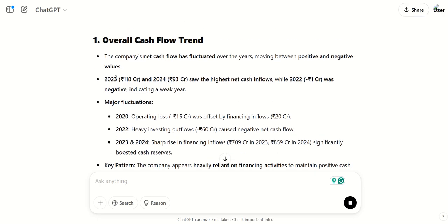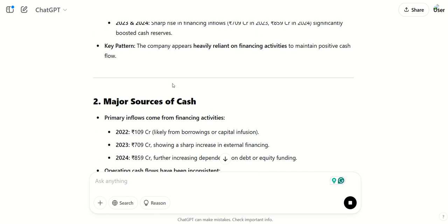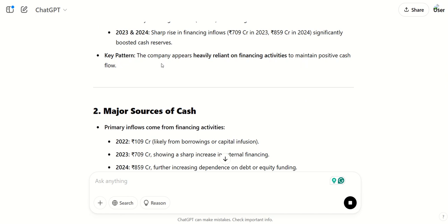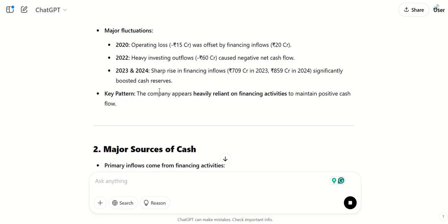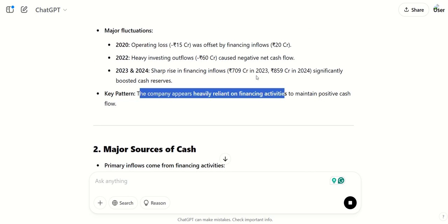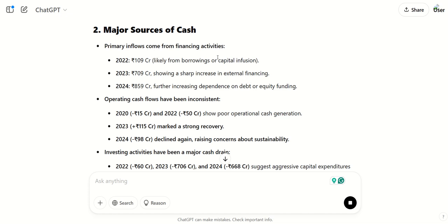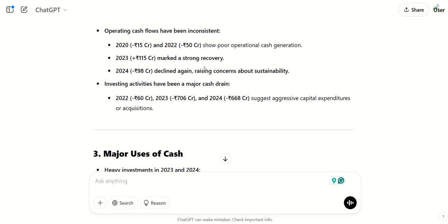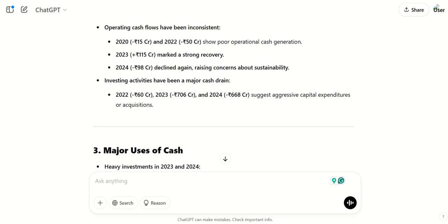A sort of year-wise dissection. It is giving a year-wise dissection. Key pattern, overall cash flow trend: it says it is heavily reliant on financing activities. Major sources of cash, primary inflows were from financing activities. Operating cash flow is inconsistent. This was not the kind of output we got in our previous prompt. In this prompt, it is more structured and the output also is more structured.